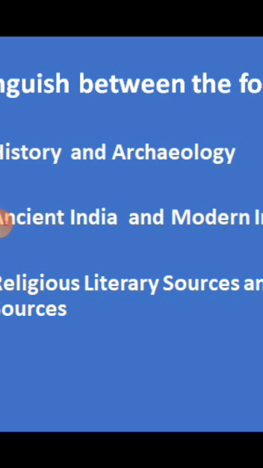Take the paragraph on ancient India. This third sentence: the civilization of ancient India is known by many names such as Indus Valley and Harappan Valley civilization. It began around 3000 BCE. Till there you write. Clear? These 2 points: the civilization of ancient India is known by many names such as Indus Valley and Harappan Valley civilization, and it began around 3000 BC. Only these 2 points you have to write about ancient India.